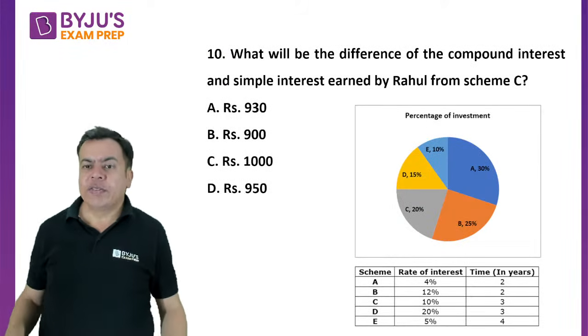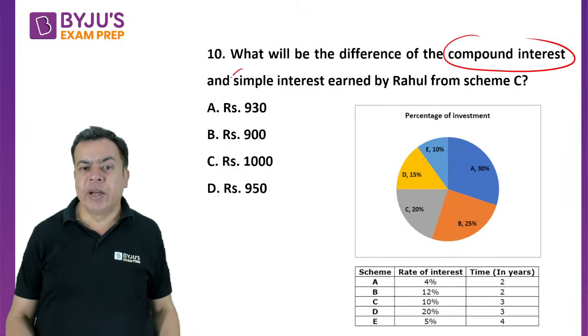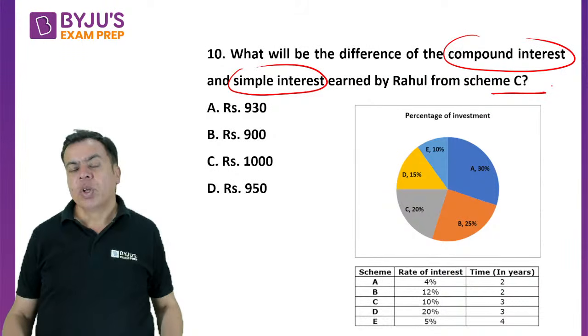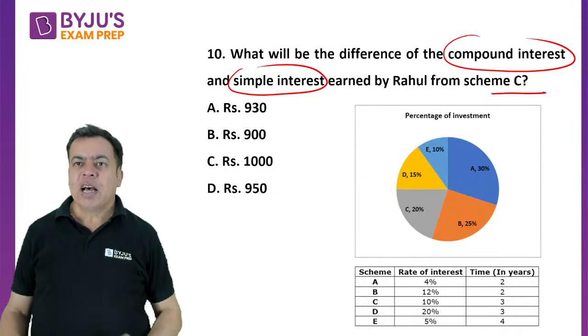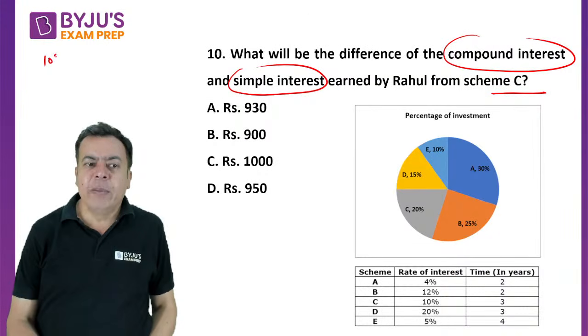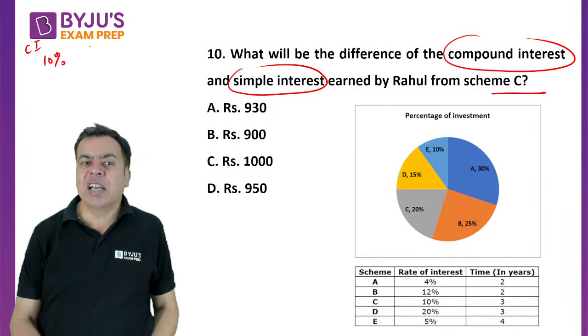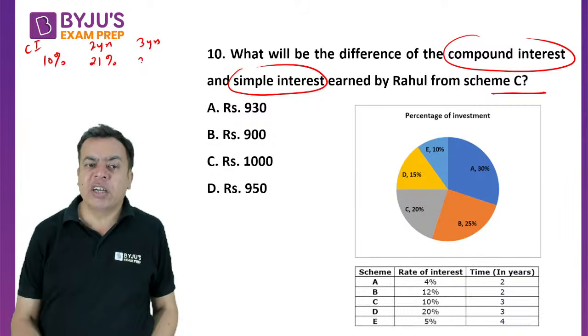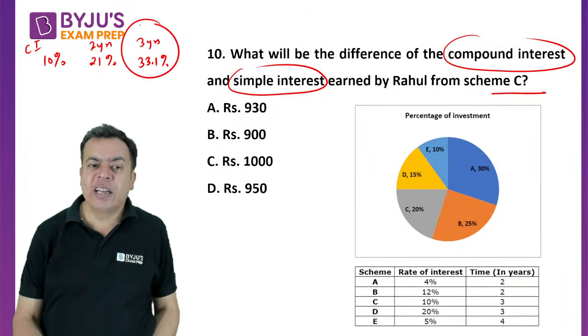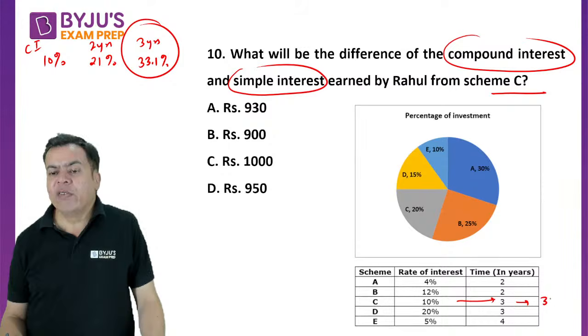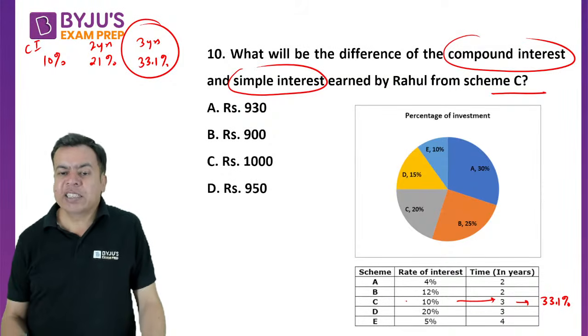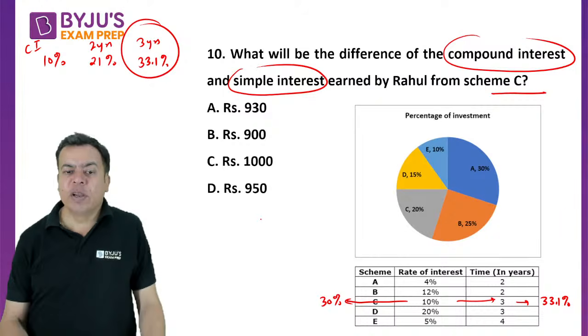Now what will be the difference of the compound interest and simple interest earned by Rahul from scheme C? कहता सेम सी स्कीम है, अगर कंपाउंड पे होती या नॉर्मल पे होती। 10%, राइट? कंपाउंड इंटरेस्ट पे मैंने ये चार्ट लिखवाया था कि 2 years you will get 21%, 3 years you will get 33.1%, right? इसका मतलब अगर ये कंपाउंड इंटरेस्ट होता तो I will get 33.1%, but if this was simple interest I will get 30%. So what will be the difference? The difference will be 3.1%,